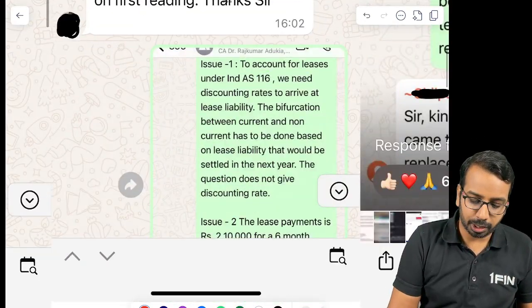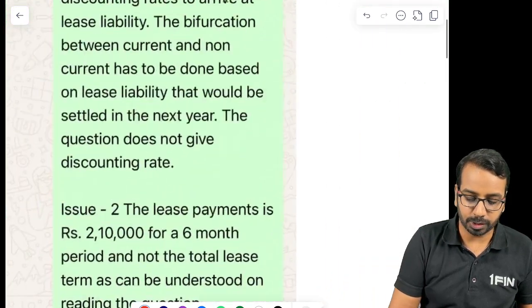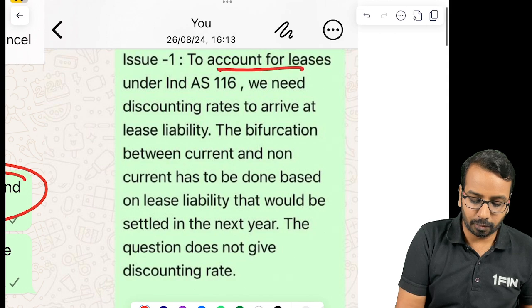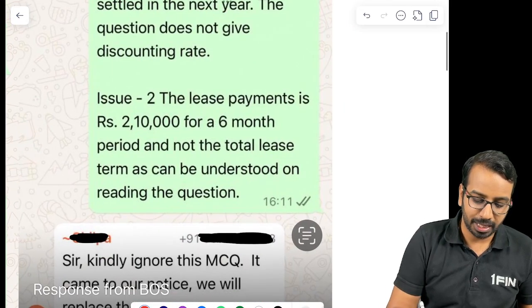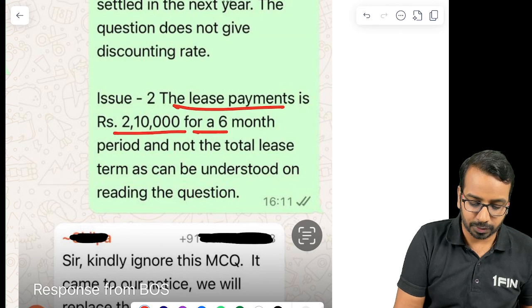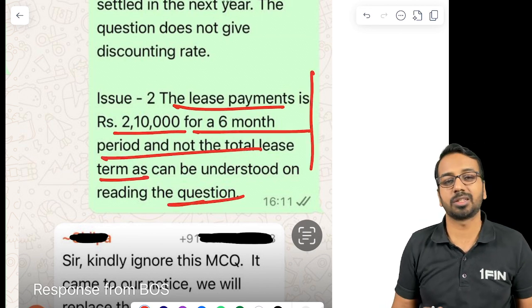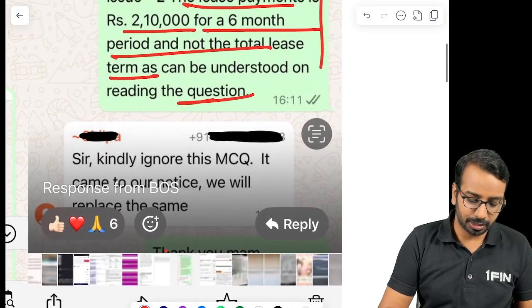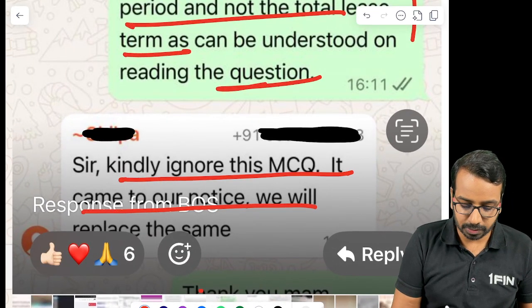I immediately put it out in the Board of Studies group, where I said that there are two issues related to this particular question. To account for leases, we need discounting rates. Bifurcation has to be done based on lease liability. And the lease payment is 2,10,000 for a 6 months period and not the total lease term, as can be understood. So these are the two errors which I had highlighted. And you can see the reply: kindly ignore this MCQ, it has come to our notice, we will replace the same.